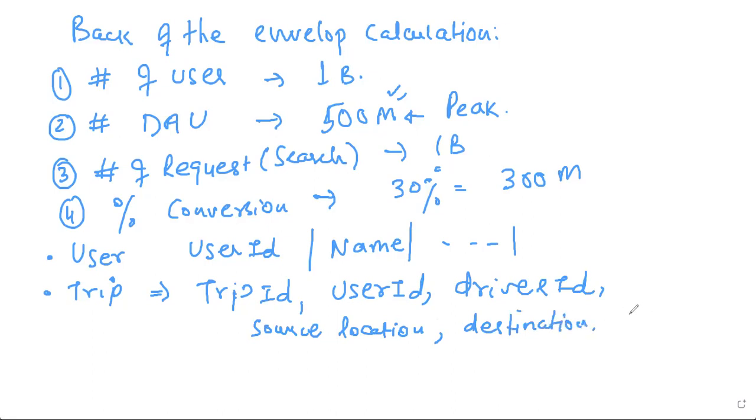So longitude, latitude add up to 8 bytes, right? So this is 4 bytes. Let's make it 8 bytes for trip IDs, right? So this is what we have, and then there is payment information, everything. But let's ignore that. This is the bare minimum information we want to store for each trip.